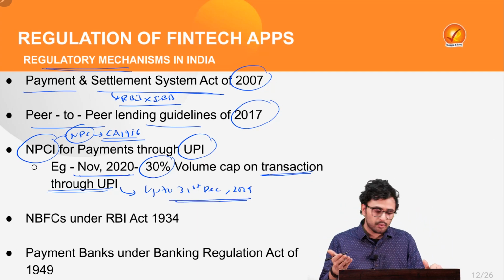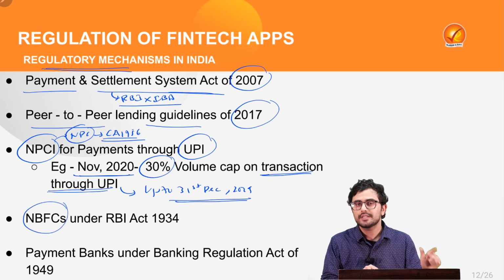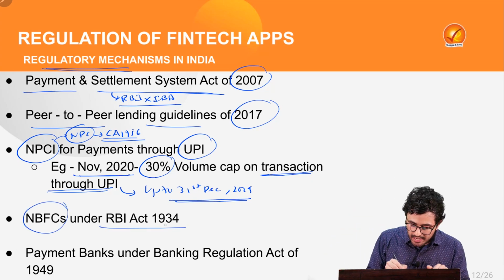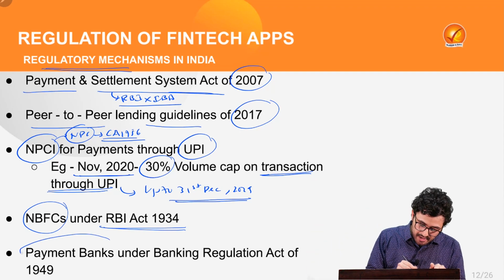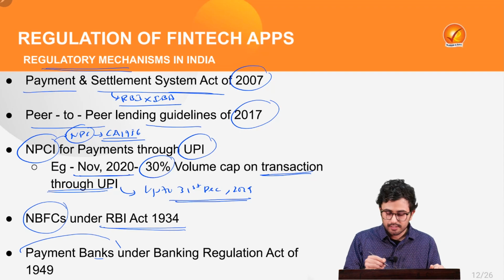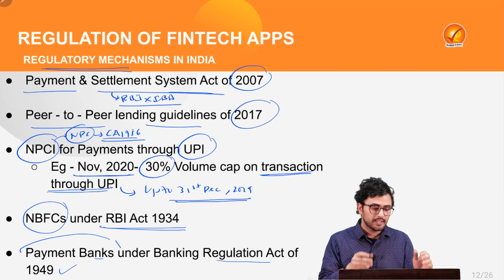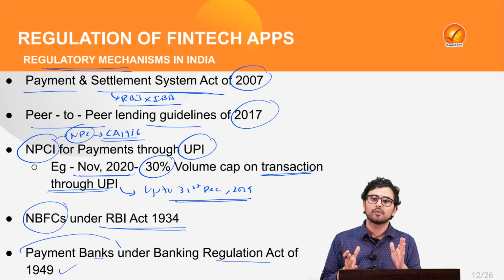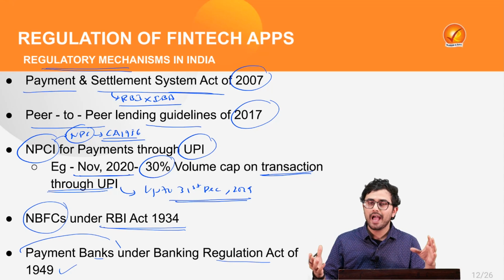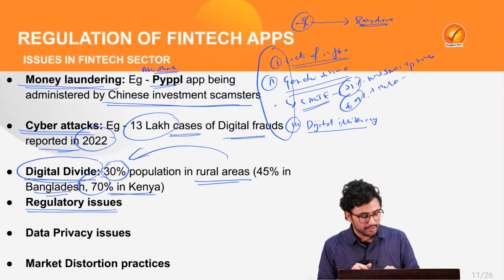Also, there are other regulatory mechanisms, such as non-banking financial companies being regulated under the RBI Act of 1934, whereas payment banks are regulated under the Banking Regulation Act of 1949. Thus, as we have seen, there are various agencies which regulate various kinds of fintech apps, and there is an absence of any comprehensive legislative framework.